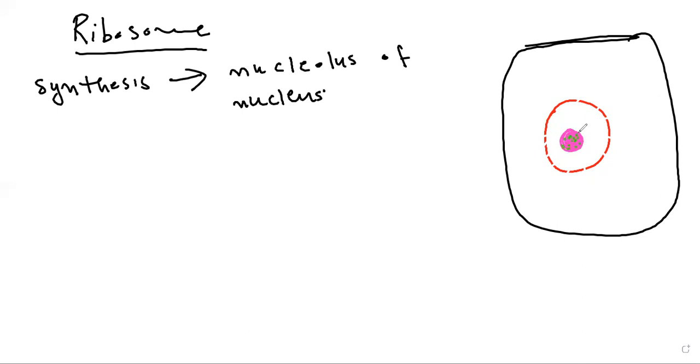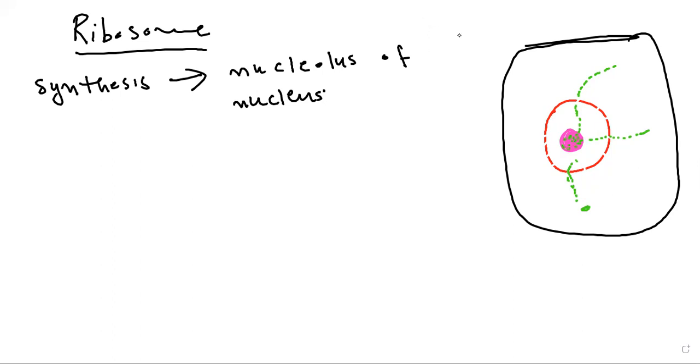From the nucleus, they transfer to the cytoplasm through these nuclear pores. In the nuclear membrane, there are certain pores, and the ribosomes transfer from the nucleus to the cytoplasm through these nuclear pores. But where the ribosomes are synthesized, where they are produced, is in the nucleus.